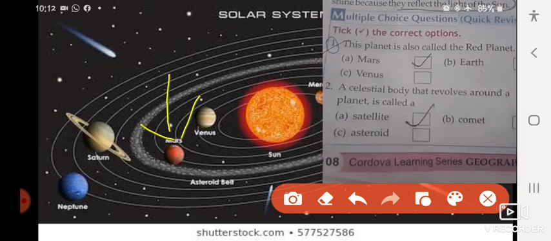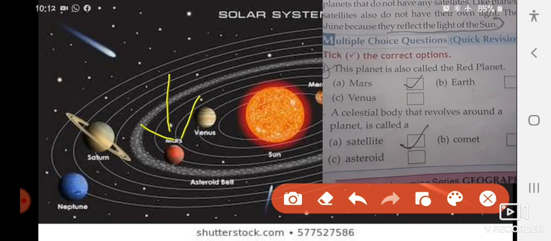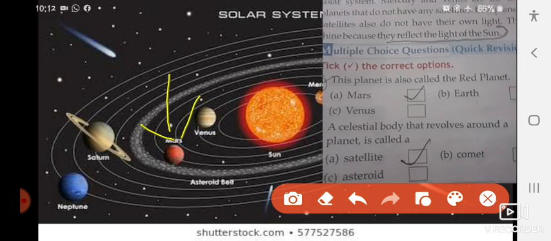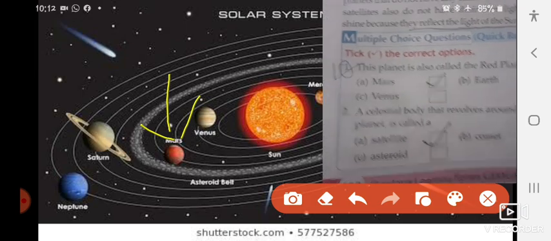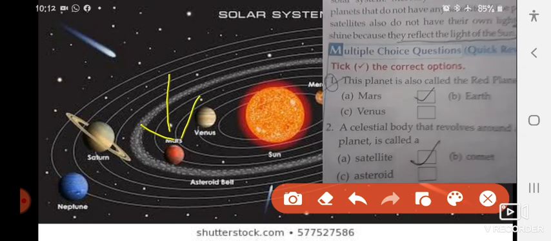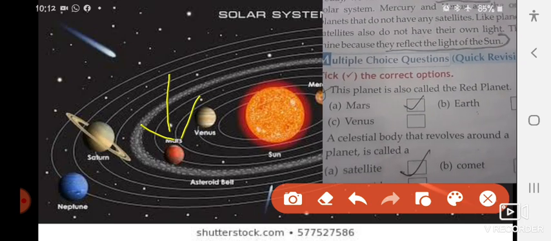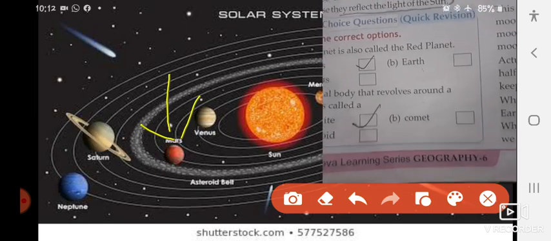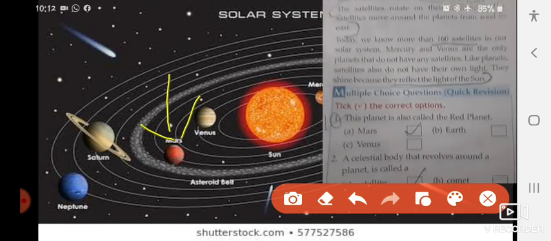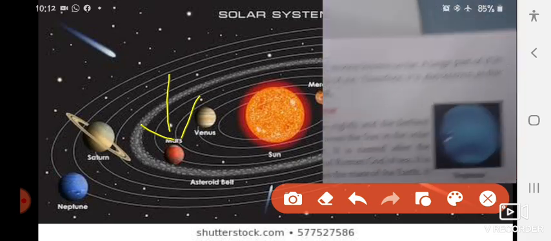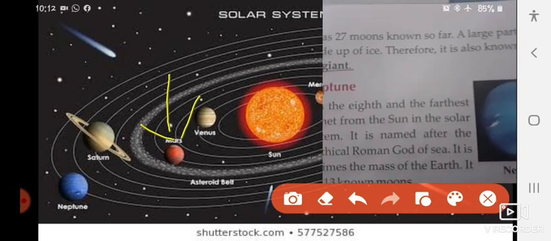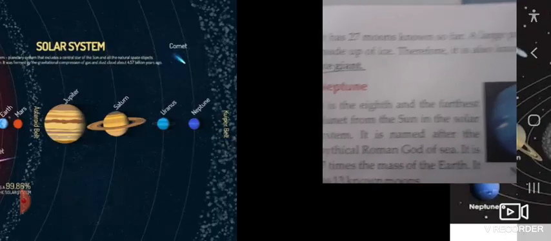Afterwards, the second question is, a celestial body that revolves around a planet is called a satellite. The answer is satellite. I hope that you are getting what we are doing. Multiple choice questions that you have to do by yourself in your SS notebook, and afterwards you have to send it to me. Then the moon on the same page, page number 108 here. So let's discuss first of all the moon.